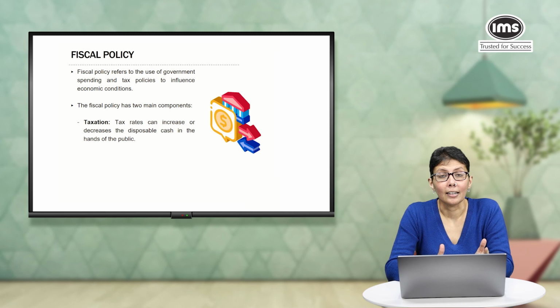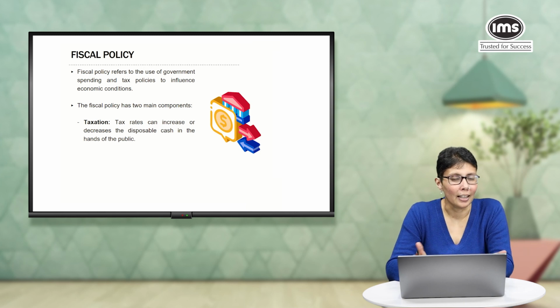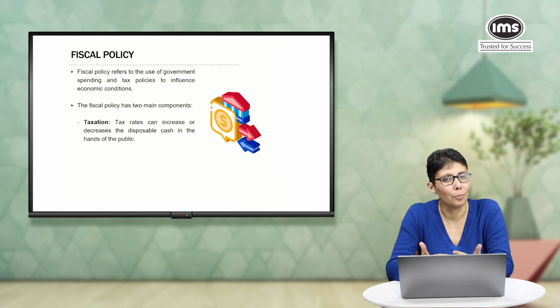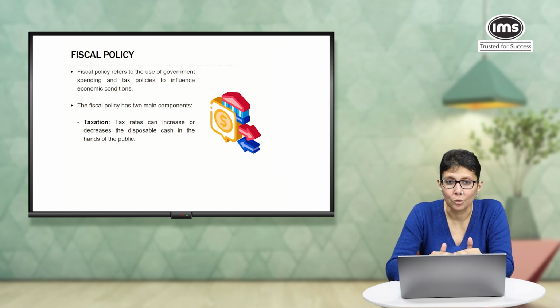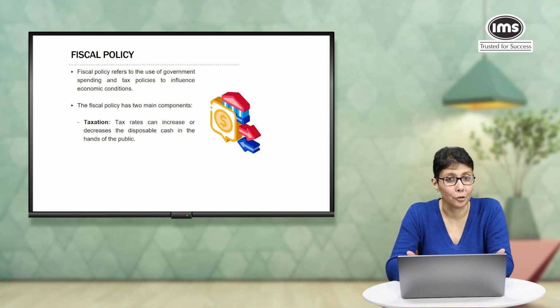Now, tax rates can increase or decrease the money in the hands of the people. Of course, if the tax rates are high, it means you have to shell out more money to the government, which means that you actually have less disposable income. If the tax rates are reduced, it means that people have more money to spend. And if you have more money to spend, it might possibly lead to greater demand.